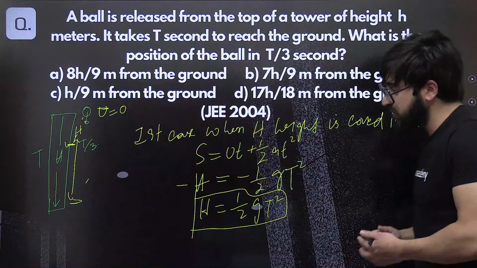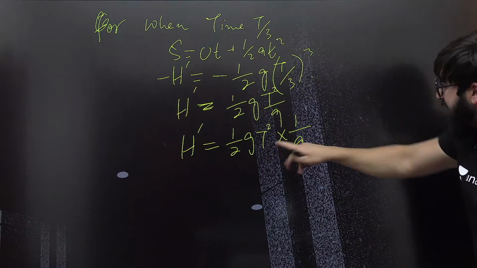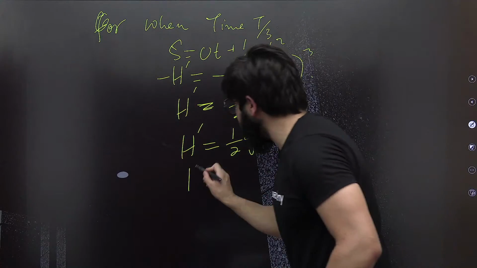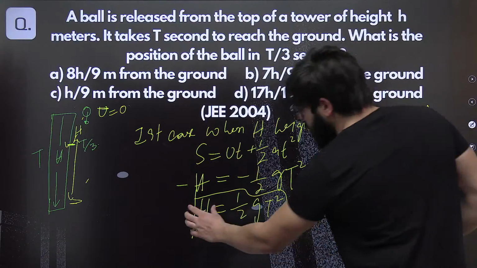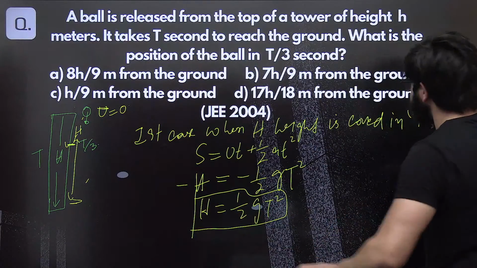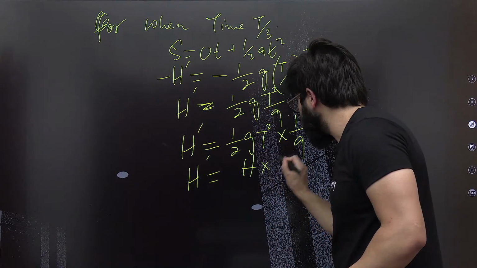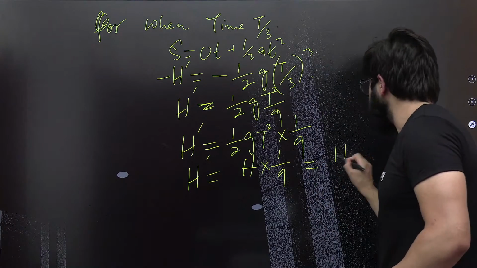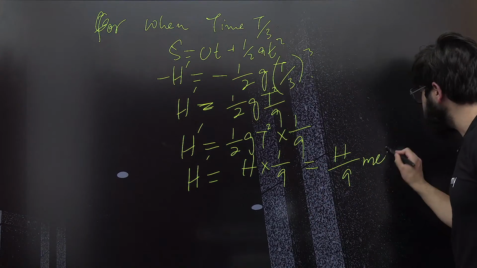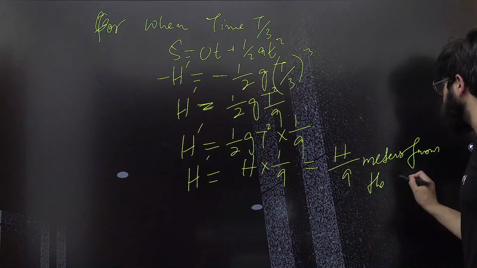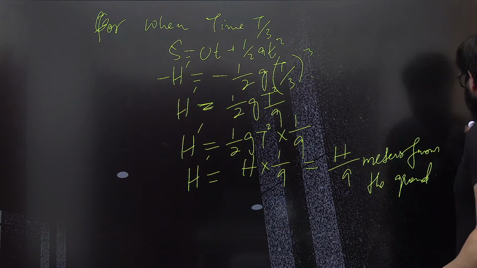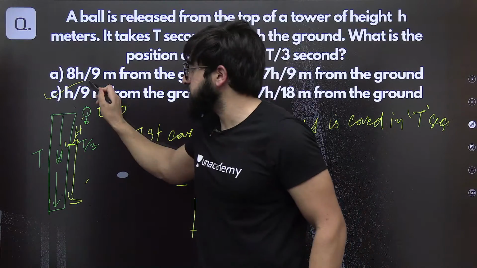So h dash is 1 by 2 gt square, that previous h, so I can just write h into 1 by 9. It will be nothing but h by 9 meters from the ground. Understood? So which option? Option number C.